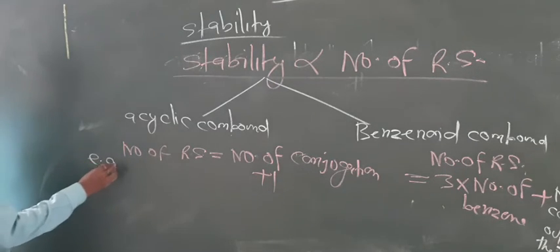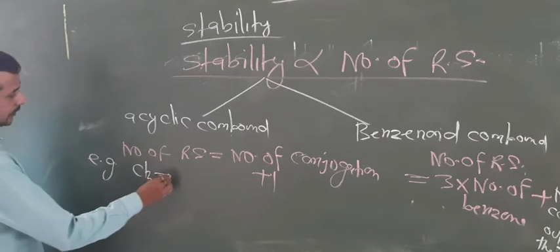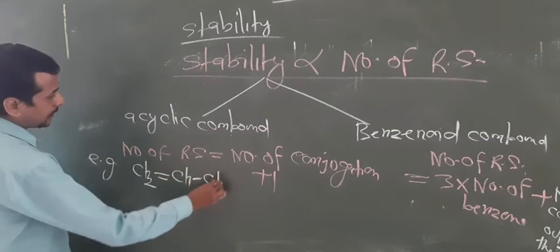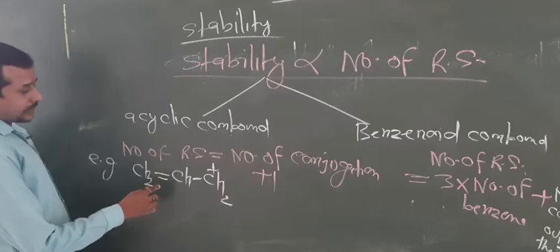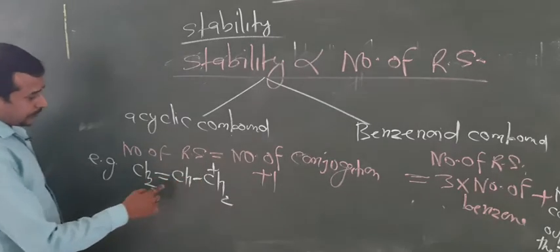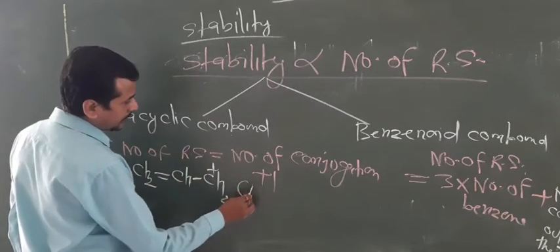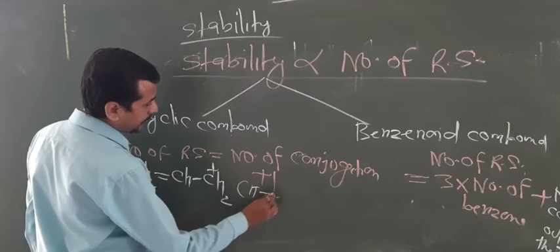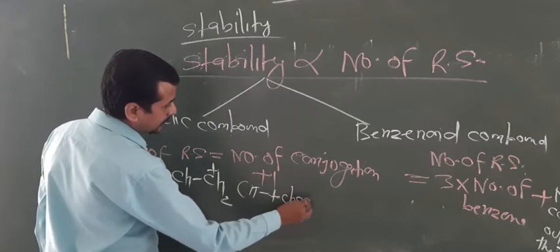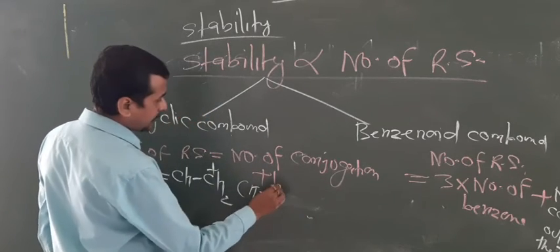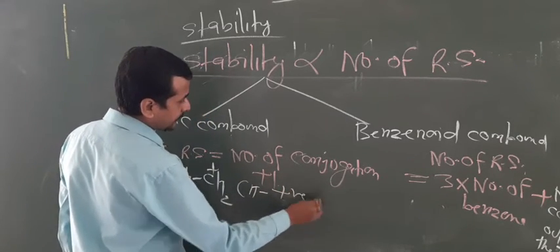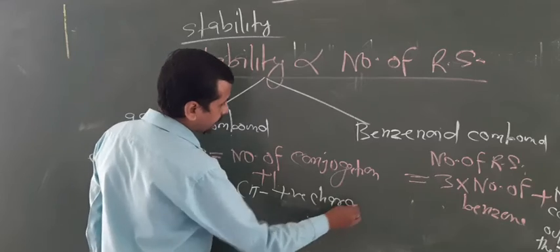For example, CH2 double bond CH single bond CH cluster. Now look here. How many types of conjugation take place? Here, pi positive charge conjugation.